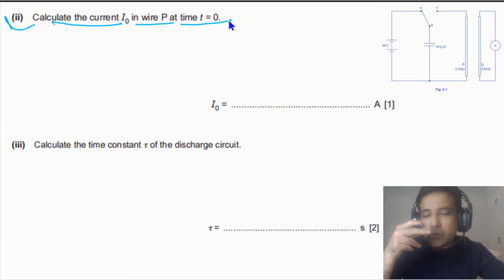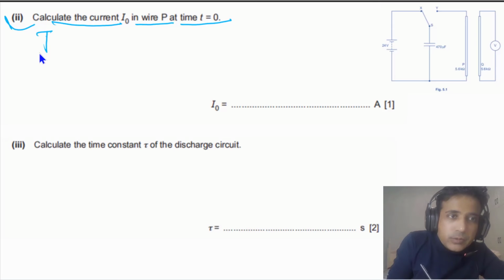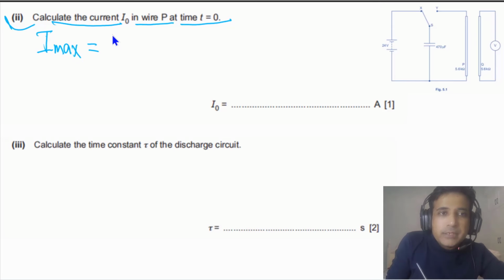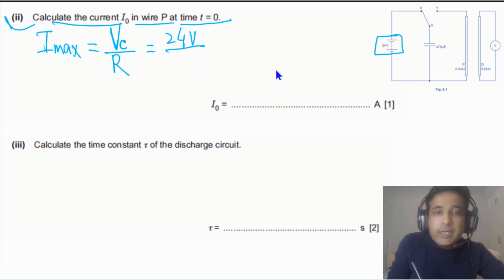So we need to calculate the value of current, which is the maximum value. So the question is simply asking you to calculate I max. How can we calculate I max? I max in this case will be equal to the initial potential difference across the capacitor divided by the resistance in the discharging circuit. The initial potential difference across the capacitor will be equal to the EMF of the power supply.